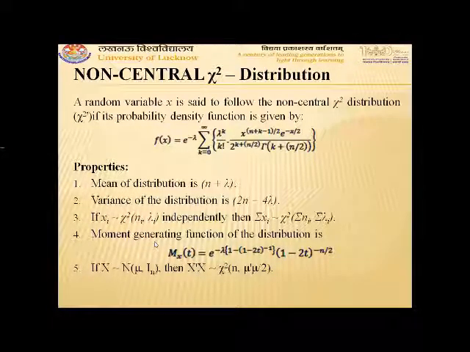And if x follows multivariate normal distribution with mean mu and variance covariance matrix as identity matrix, then x transpose x follows chi-square distribution with n degrees of freedom and non-centrality parameter mu transpose mu.